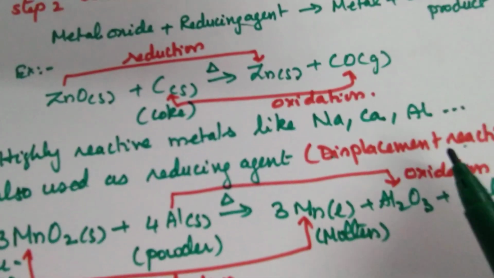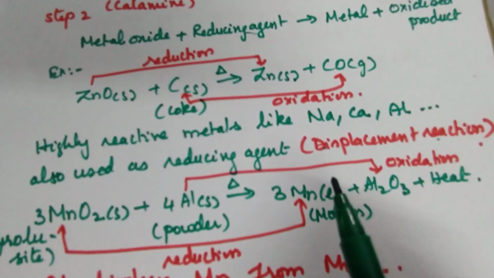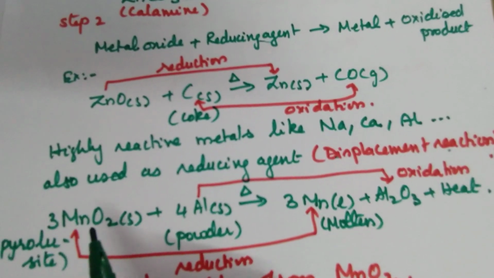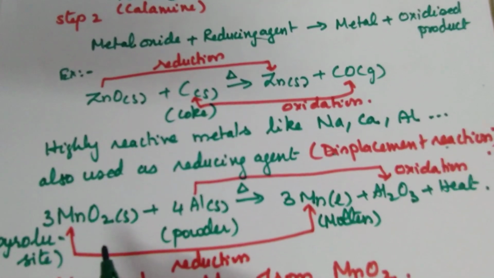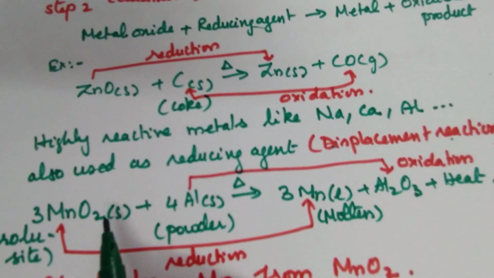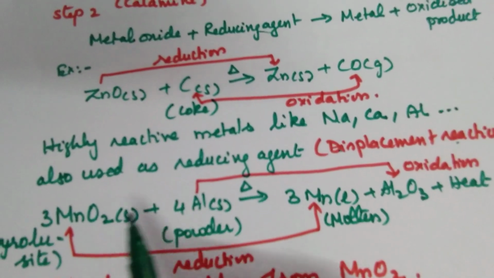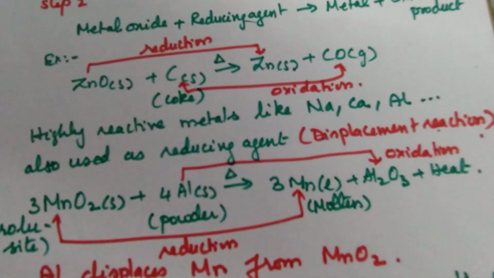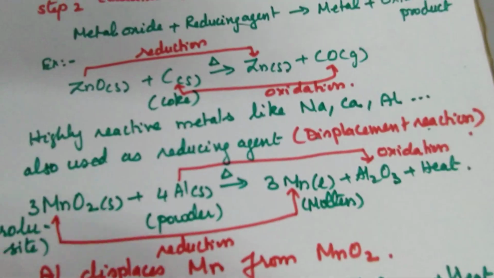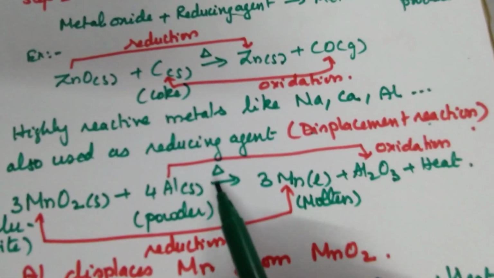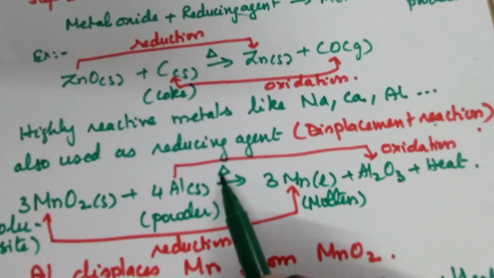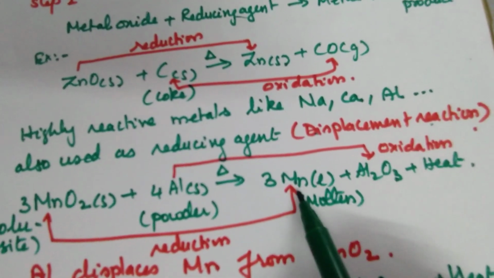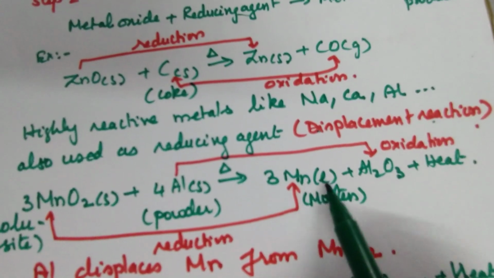Such types of reactions are displacement reactions. Here we have MnO2, manganese oxide ore or pyrolusite ore, a manganese ore, and in the presence of aluminium powder, a highly reactive metal, when we add aluminium powder and heat it, the metal is reduced and we get manganese in the liquid state.